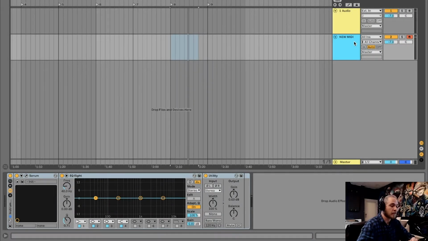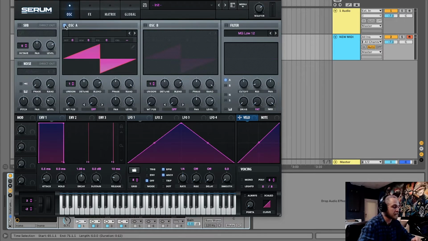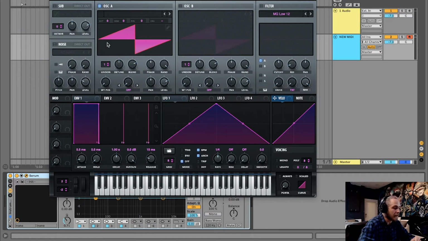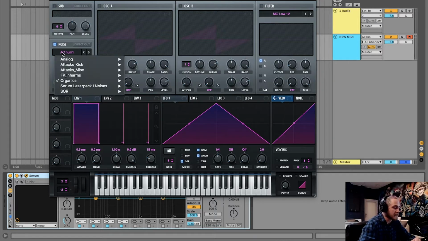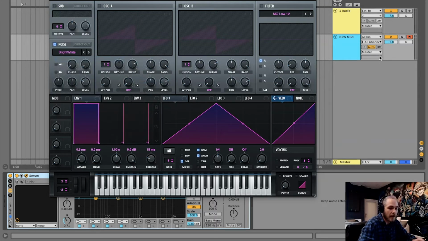So basically what I'm going to do is start to get some blank white noise. To do that, I'm going to use Serum, a plugin made by Xfer Records. We're just going to turn on the noise oscillator, and under the analog tab, we're going to click bright white. So you can see, you can turn it up, get a good signal.